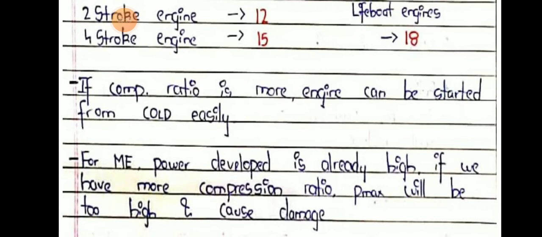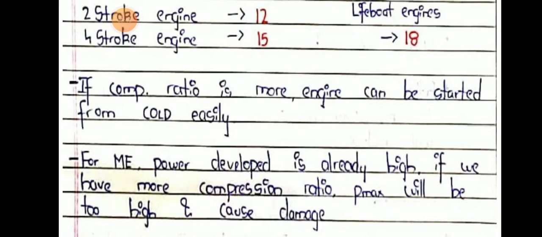For a 2-stroke engine, the compression ratio will be 12. For a 4-stroke, it is 15. And for a lifeboat engine, it is 18. If the compression ratio is more, then the engine can be started from cold easily. Suppose here the lifeboat engine is 18, so it can be started from cold very easily.